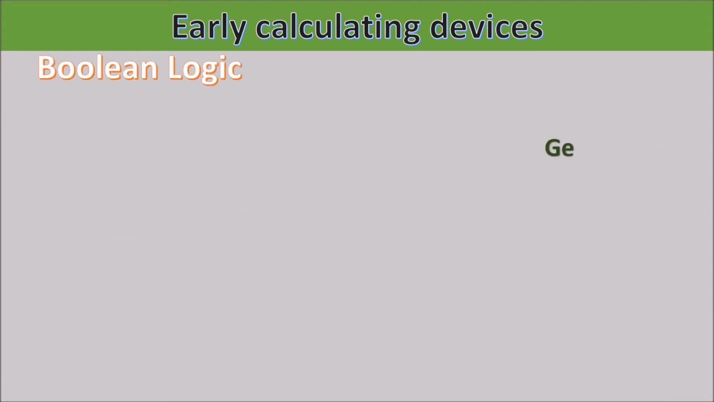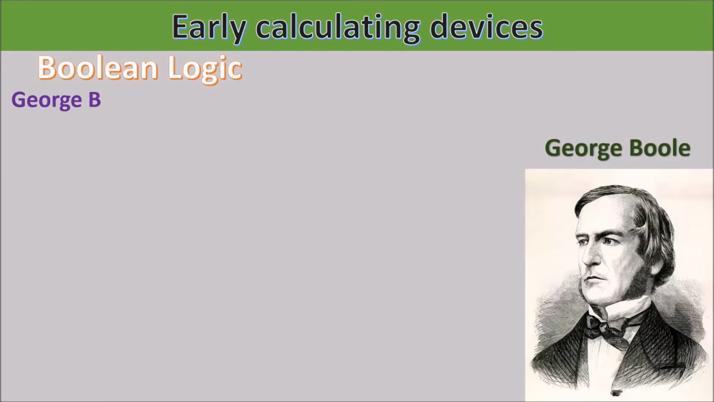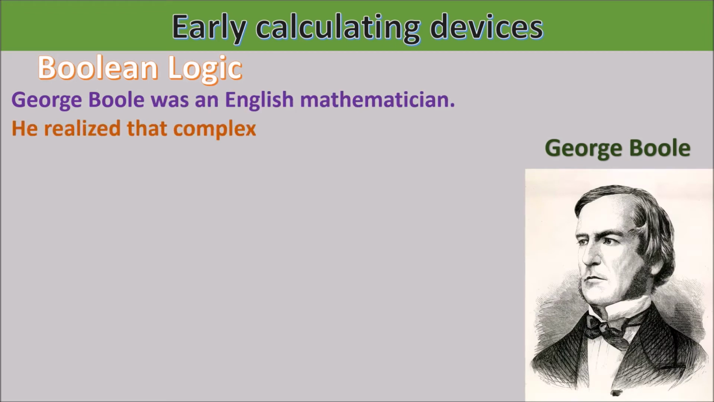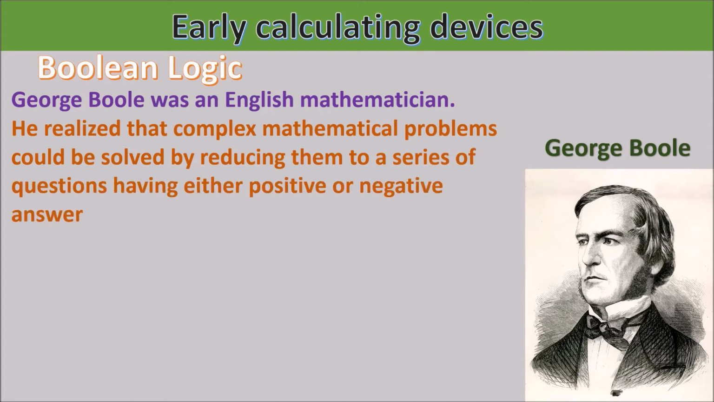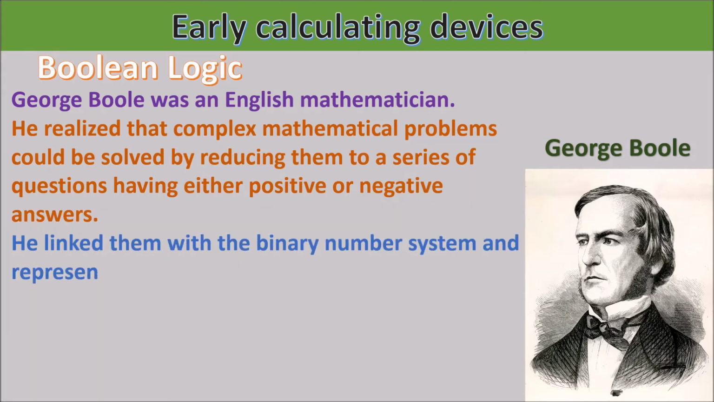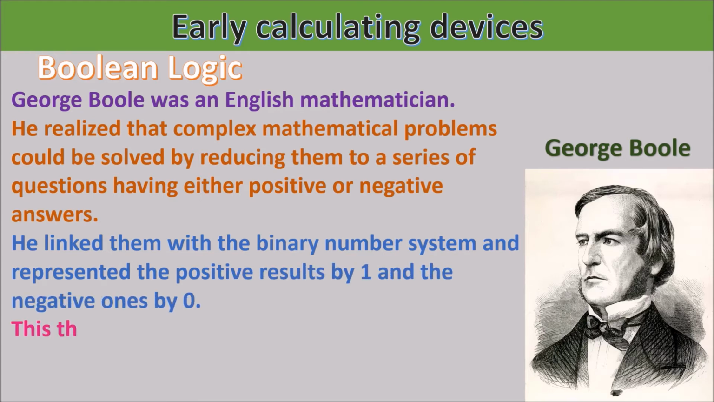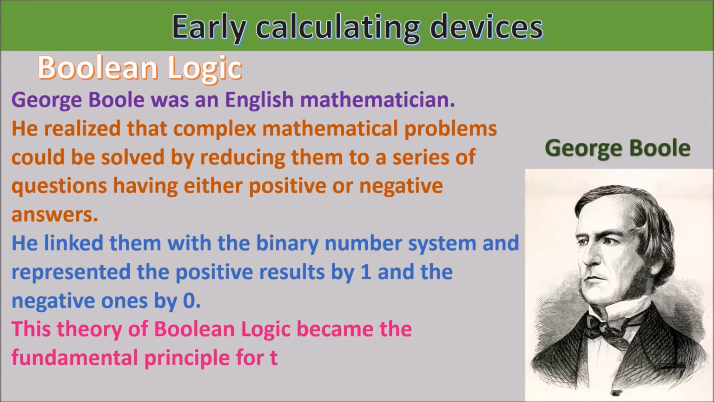Boolean logic. George Boole was an English mathematician. He realized that complex mathematical problems could be solved by reducing them to a series of questions having either positive or negative answers. He linked them with the binary number system and represented the positive result by 1 and the negative ones by 0. This theory of Boolean logic became the fundamental principle for the design of computer circuitry.